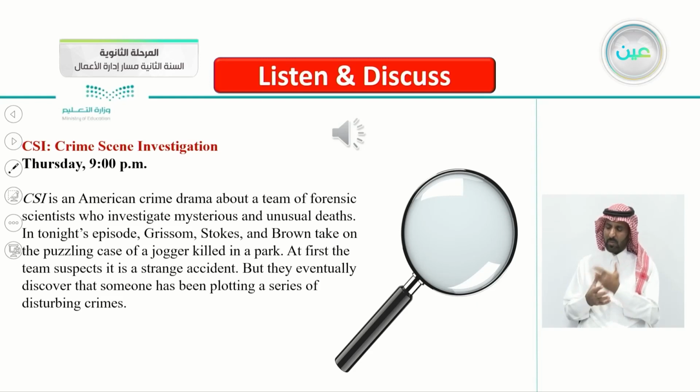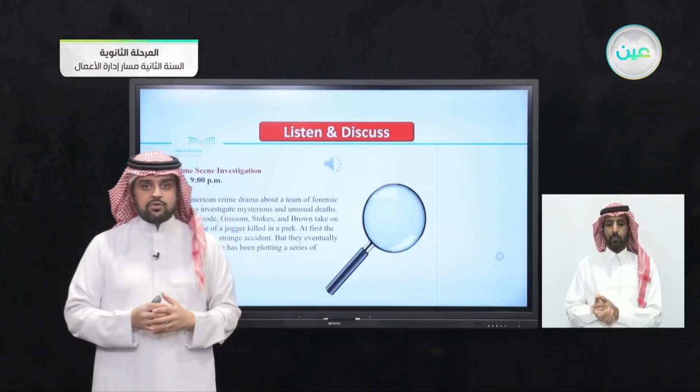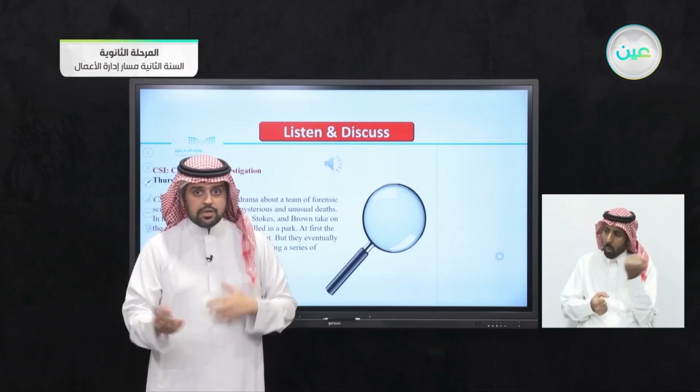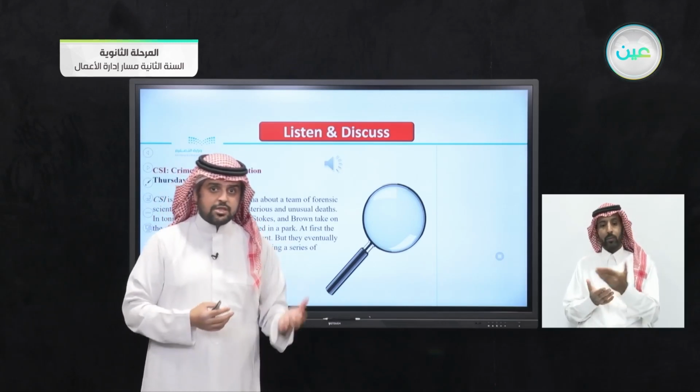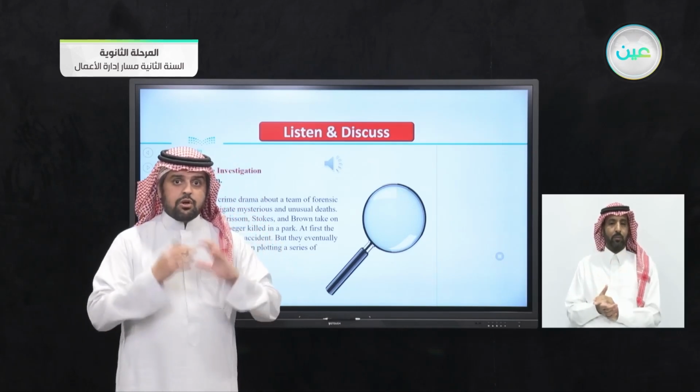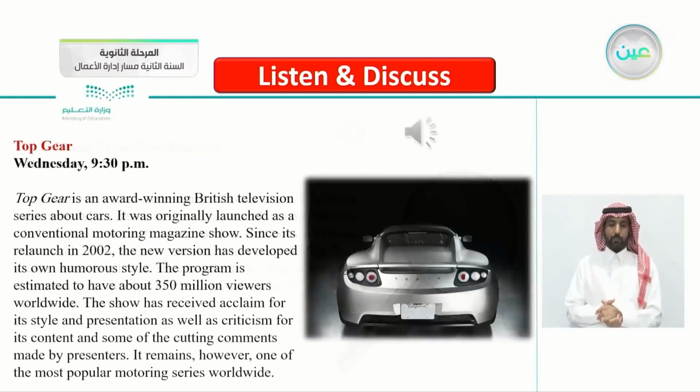That's why they are investigating, because the deaths are mysterious and unusual. And also here, as mentioned, puzzling cases. They are always investigating puzzling cases. That's why you enjoy the show. When you see the show, that's why you enjoy it, because of the puzzles, the way they figure out who is the culprit, who is the victim, why did he do it, and so on. So it's always solving some puzzles.